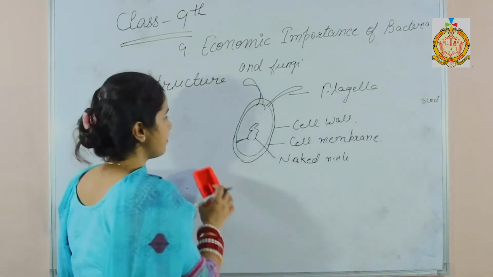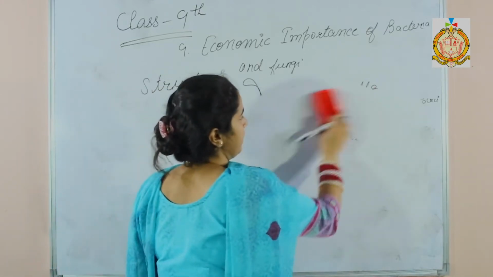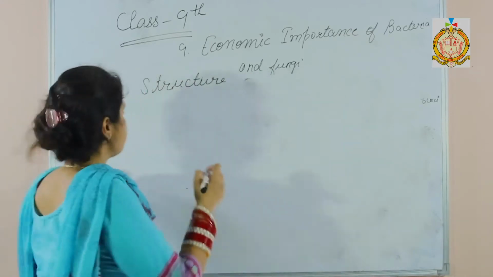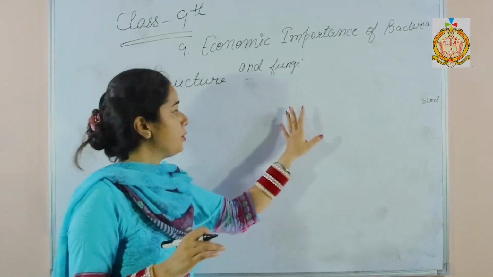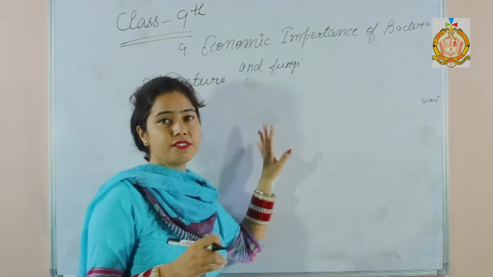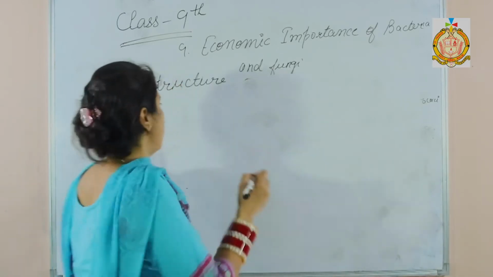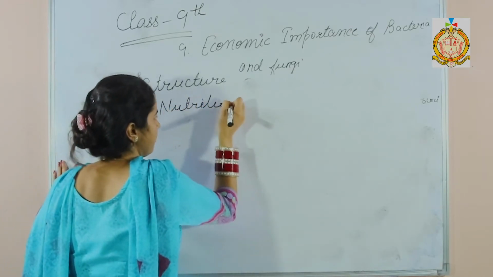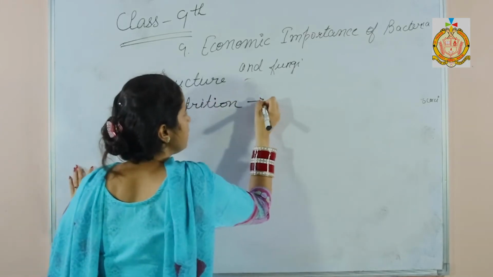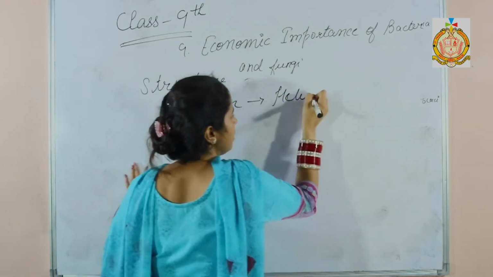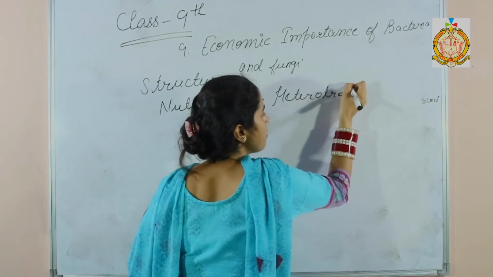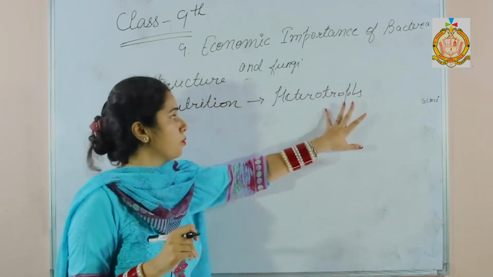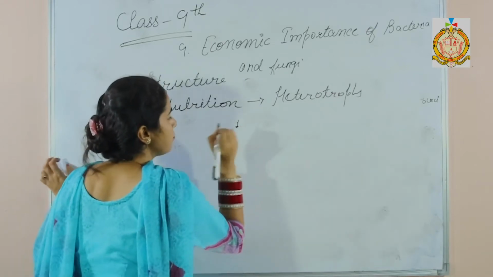Now the next one, that is the movement. I already told you that movement occurs with the help of flagella. Now the next, that is the nutrition. So they are heterotrophs. Heterotrophs means they depend on ready-made food, and there are two types of nutrition.